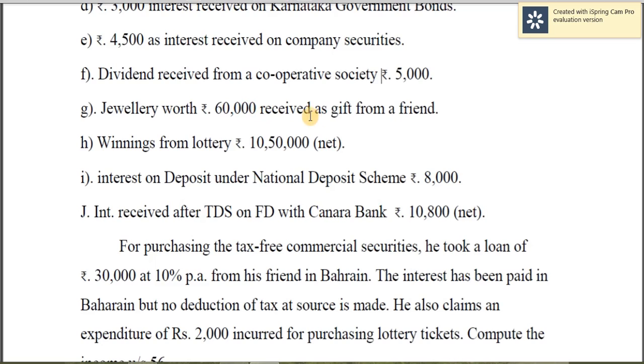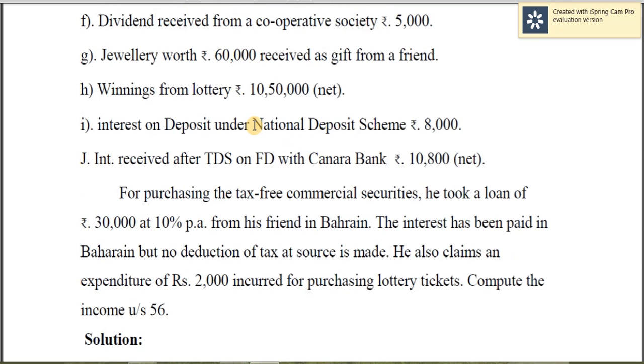Jewelry worth 60,000 received as a gift from a friend. So gift could be either in cash or in property. If the total amount exceeds rupees 50,000, that is taxable. So here jewelry is falling under the term property. Therefore, the amount is more than 50,000. Therefore, it is taxable. Winning from lottery, it's very clearly given net amount. Therefore, it should be grossed up by multiplying 100 and dividing by 70.